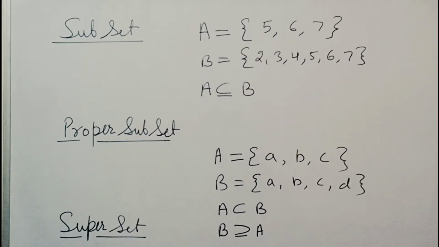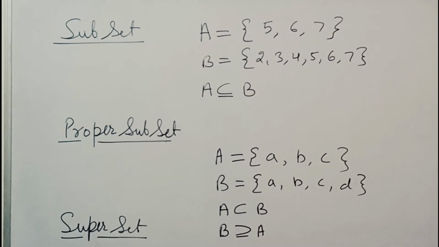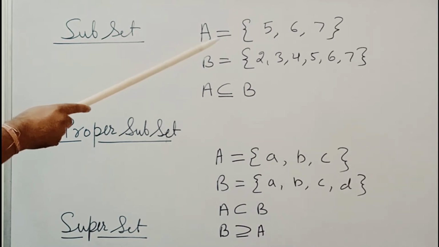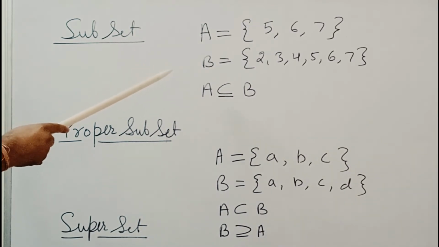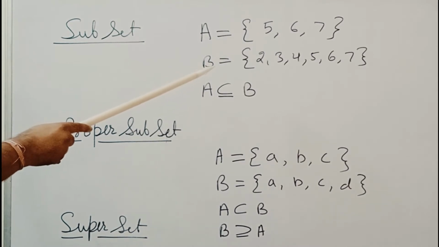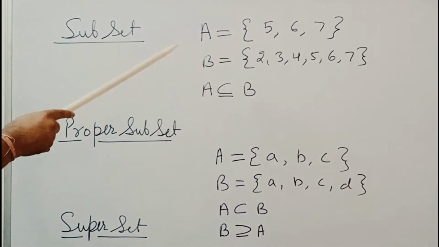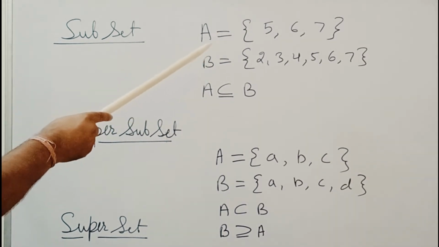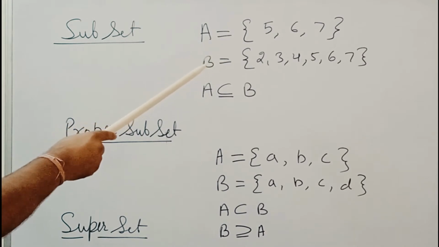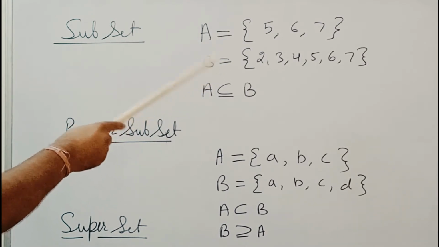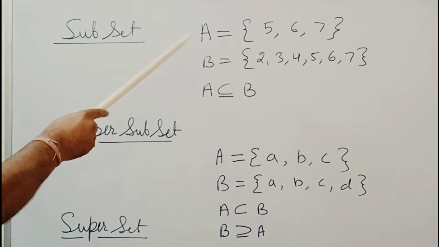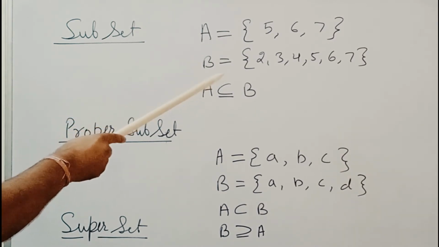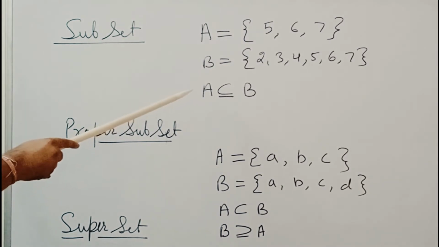Children, now we will study about the subset, proper subset and super subset. Suppose we have a set A having the elements 5, 6, 7 and another set B having the elements 2, 3, 4, 5, 6, 7. What do you observe by seeing these two sets? We find that the elements of set A, 5, 6, 7, are also in the set B. 5, 6, 7 are not only the elements of set A but also of set B. Then we will say that A is a subset of B.